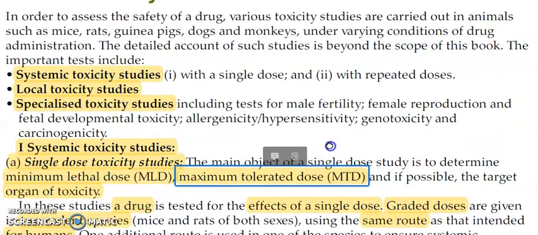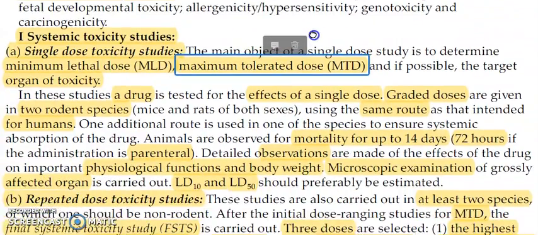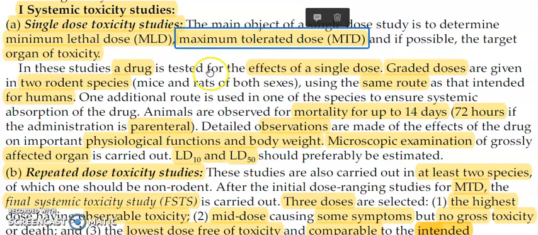In these studies, the effects of a single dose are studied. The animals are grouped into different groups, and for each group you will be giving graded doses. Graded doses means increasing doses. Suppose you have grouped the animals into three groups, and in each group five animals are there.